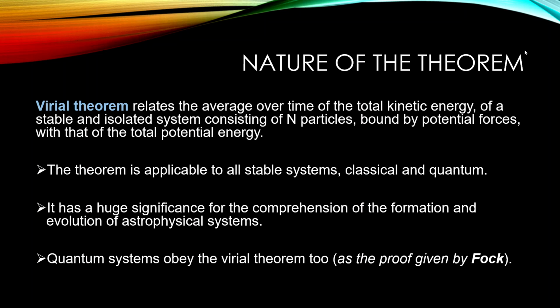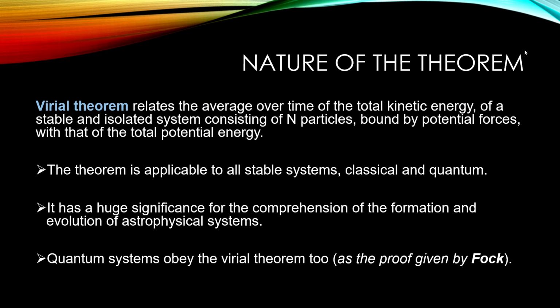And now astrophysics is one sub-branch of physics which has taken advantage of this theorem in a very significant way, because this theorem has a huge significance for the understanding of the formation and evolution of stellar systems, which we're going to see in a bit.